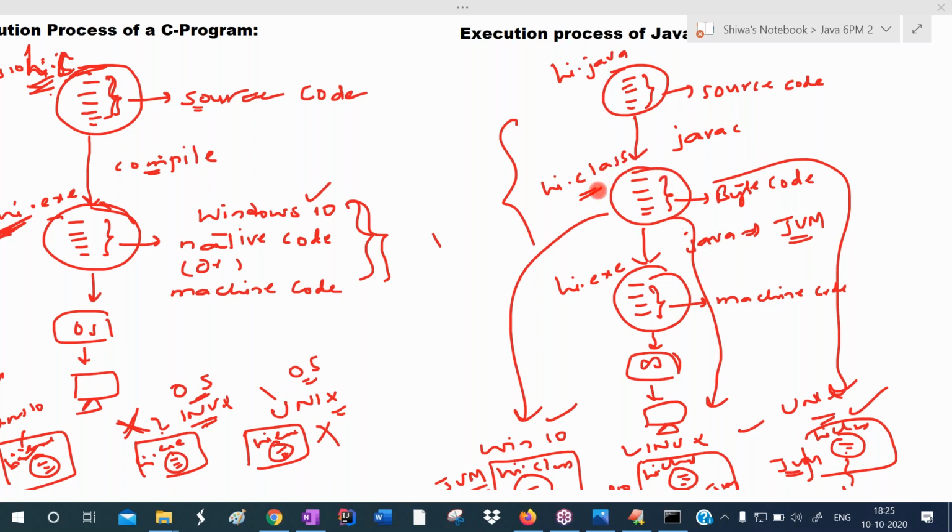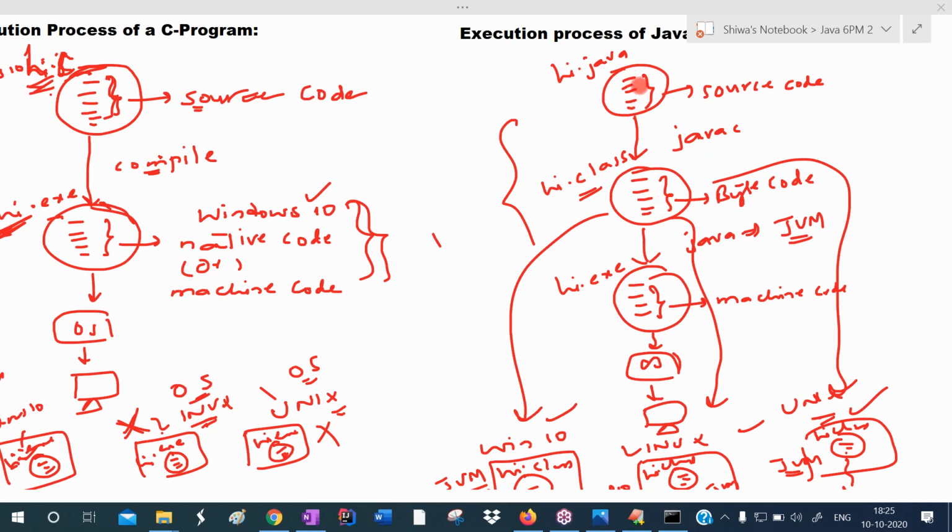This is one new concept. The intermediate code concept came to make languages platform independent. Java's intermediate code is called bytecode. After compiling the Java program, the Java compiler translates source code to bytecode. That is one type of intermediate code, middle code.